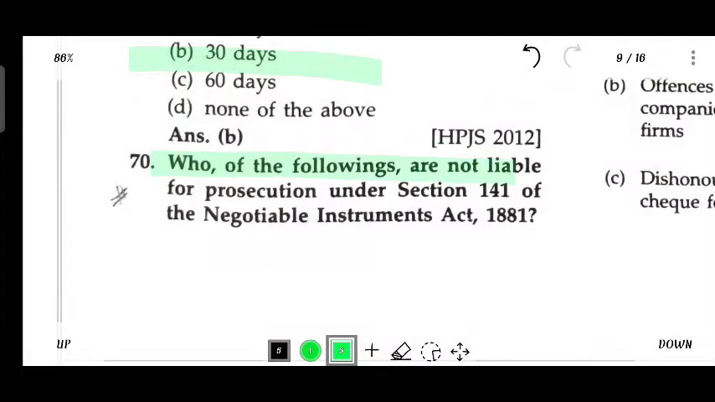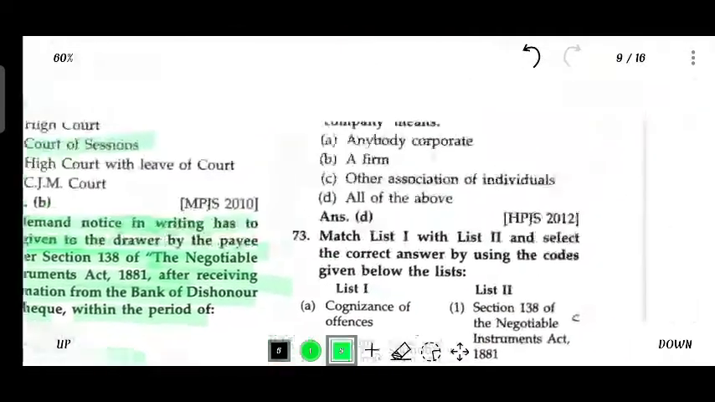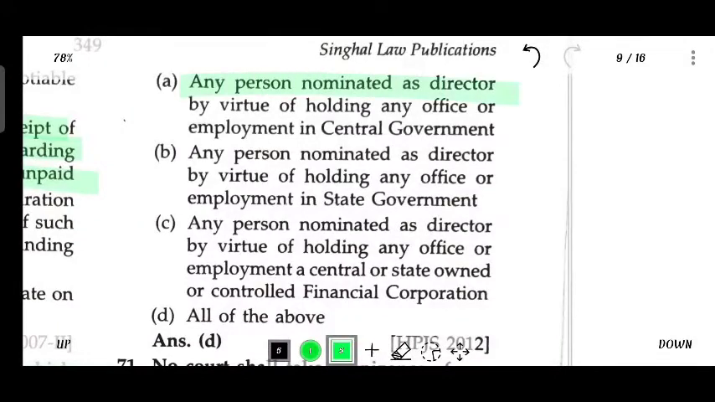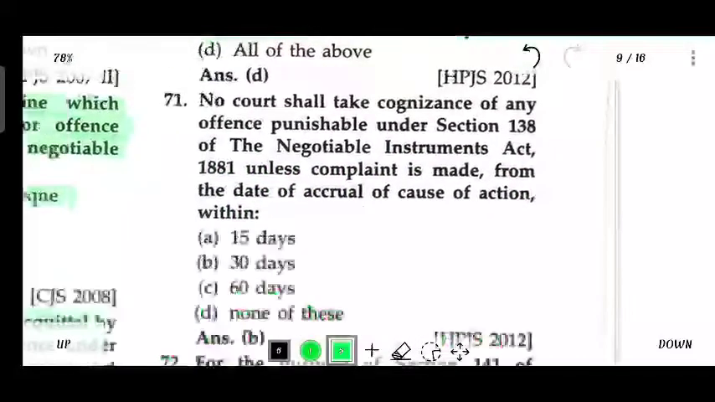Who of the following is not liable for prosecution under section 148 of the Negotiable Instruments Act 1881? Any person nominated as a director by virtue of holding any office or employment in the central government. Any person nominated as a director by virtue of holding any office or employment in the state government. Any person nominated as a director by virtue of holding any office or employment in central and state financial corporations. All.